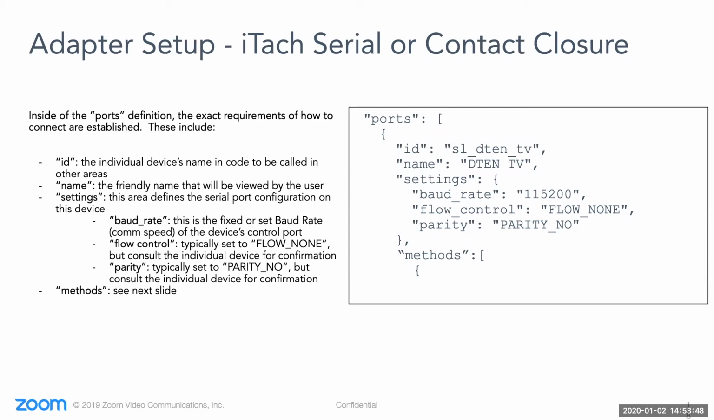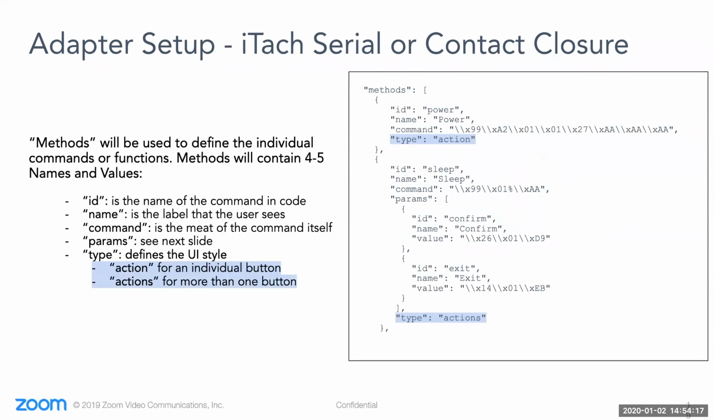The settings for the baud rate on a D10 would be 115200, but should be verified for your unique device. Flow control and parity will generally be set to the settings shown here, but you'll want to confirm this as well. From here, we define the methods. Methods are the actual things that occur and how they're formatted.